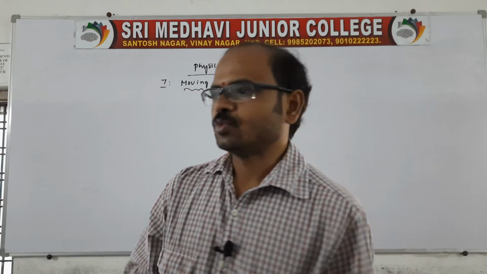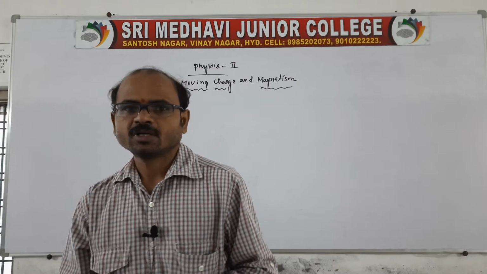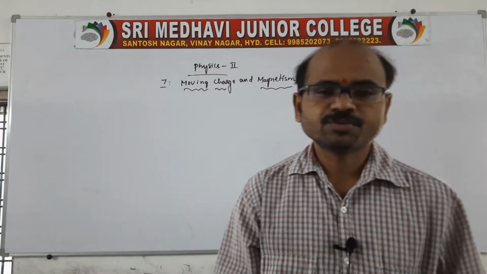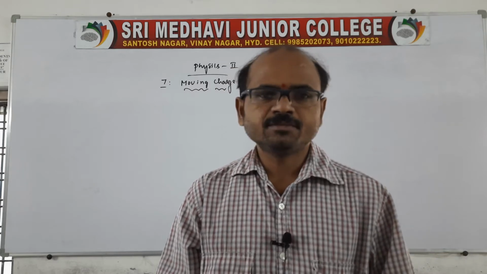In this second year physics, we already finished current electricity, and let us move to the new chapter, moving charge and magnetism. This chapter is related to how a moving charge can produce both electric and magnetic fields.